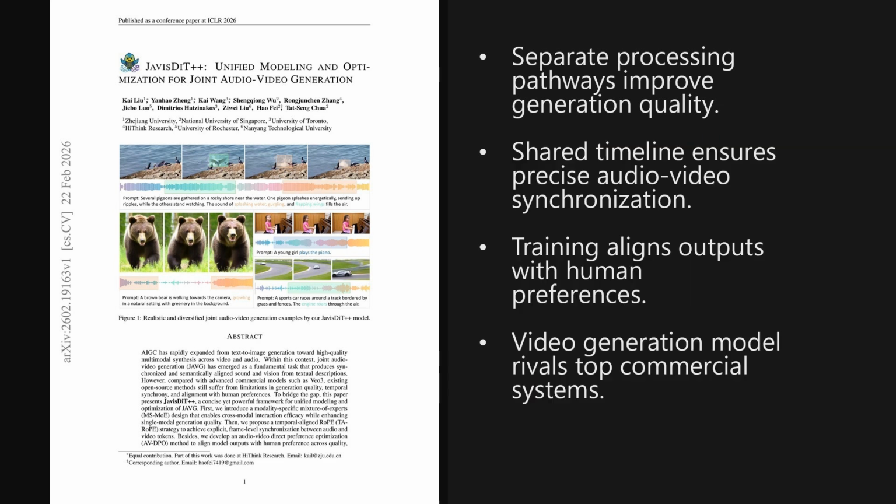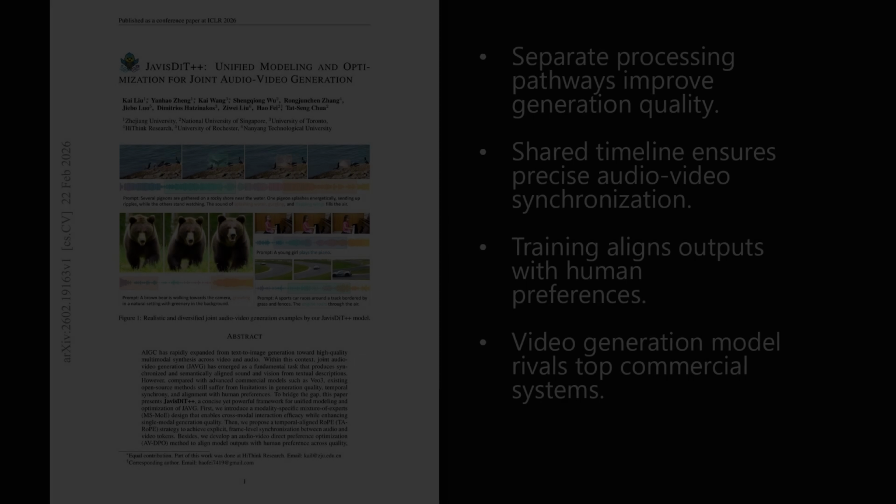I'm Alex. Today we're looking at a paper from the Hugging Face trending list, published on February 22, 2026, just 4 days ago. It introduces a unified framework that achieves state-of-the-art performance in joint audio-video generation using only around 1 million public training entries. The paper is titled JavisDiT++, Unified Modeling and Optimization for Joint Audio-Video Generation. And as we'll see later, the resulting improvements in synchronization are really impressive.